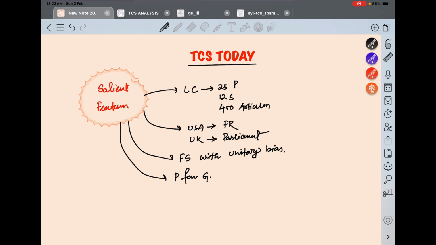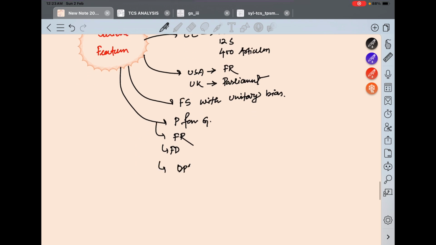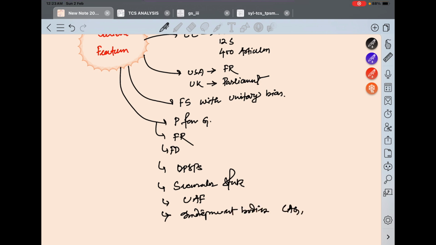Then there are fundamental rights, fundamental duties, DPSPs, a secular state, universal adult franchise, independent bodies like CAG, UPSC, etc. There are emergency provisions, there are three tiers of government, there are many features.